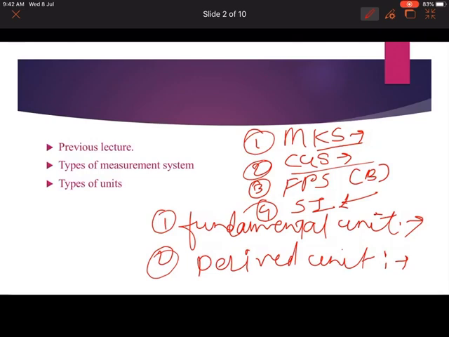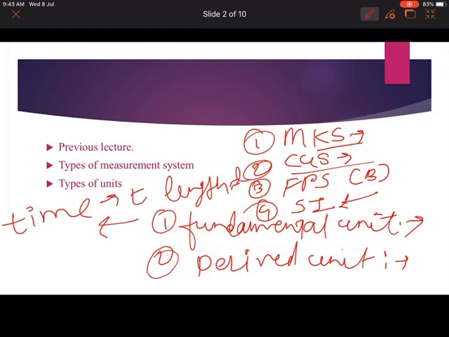Fundamental units are those physical quantities which are independent of any other physical quantity, meaning they do not depend on any other units. For example, time, its symbol is T, then length will be L. These are independent, and do not depend on any other unit.